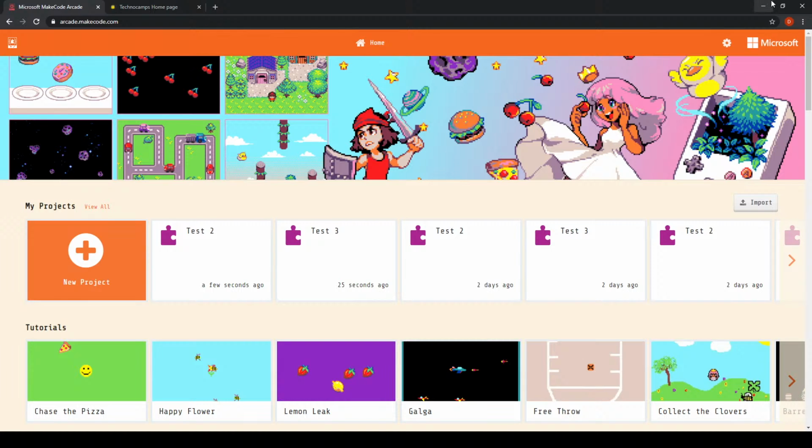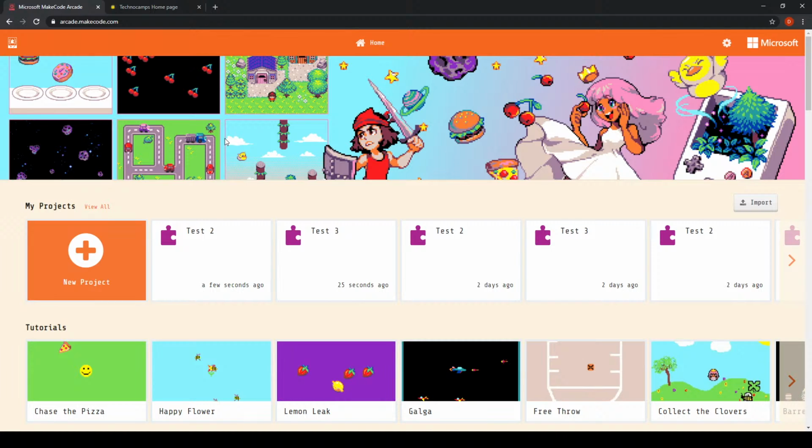So the purpose of the arcade.makecode website is that it gives us an opportunity to try and create games. Arcade, as the name would suggest, we all know what an arcade is, and this platform is designed so that we can produce our own computer games.